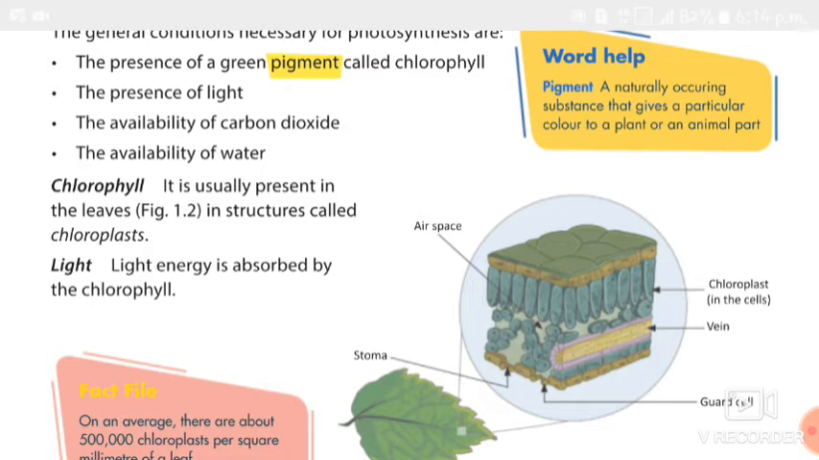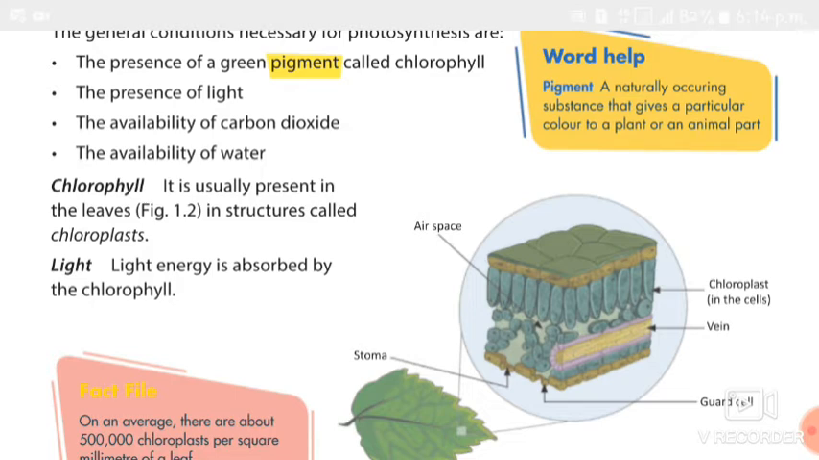The same light is necessary for photosynthesis. This light energy is absorbed by the green pigment called chlorophyll. How is the light energy absorbed? The light energy is absorbed by the green pigment called chlorophyll that is present in the leaves. So the light energy is very important for photosynthesis.